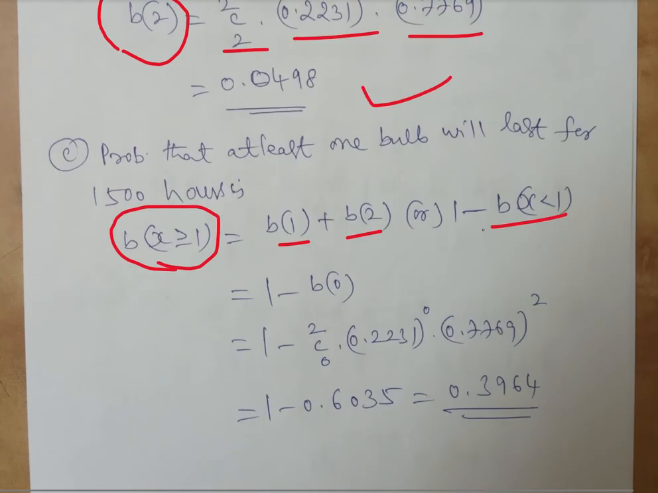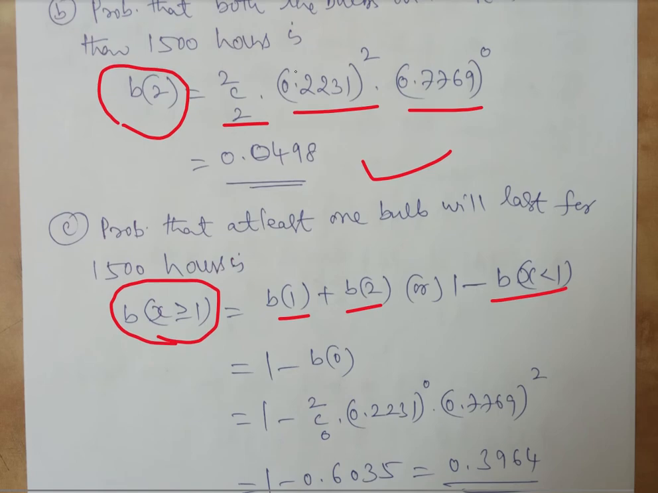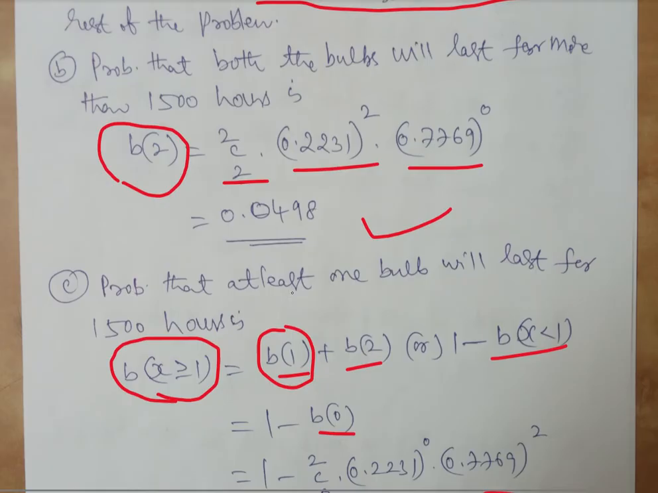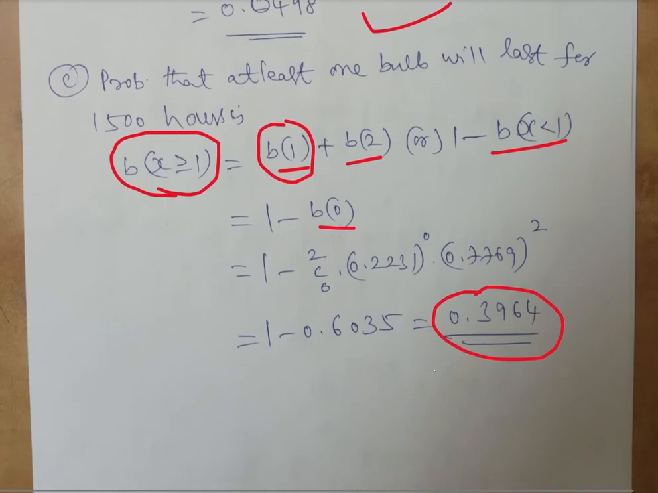So here x less than 1 we can already calculate easily, which is B of 0. Probably we can apply that and we will be getting 0.3964, or we can calculate B of 1. B of 2 is already there. If you add B of 1 plus B of 2, you should be getting this. But either one we can use, either this or this. Both formulas should be able to give the result, but this is important. If we want to calculate at least 1, at least means greater than or equal to 1. So that's what we did. Okay. Next.